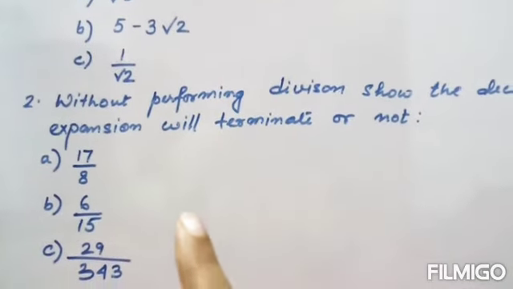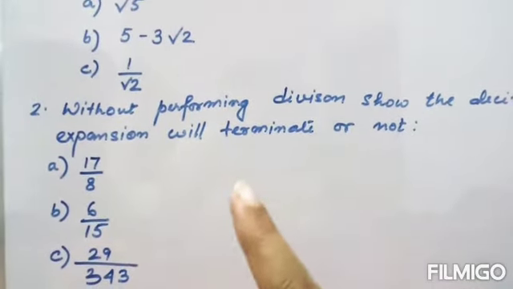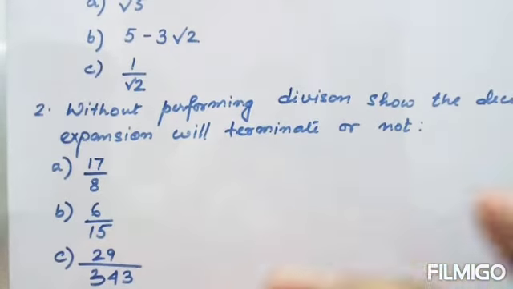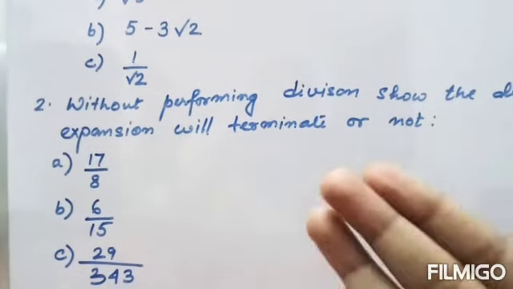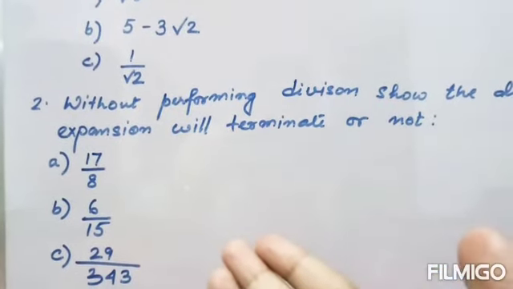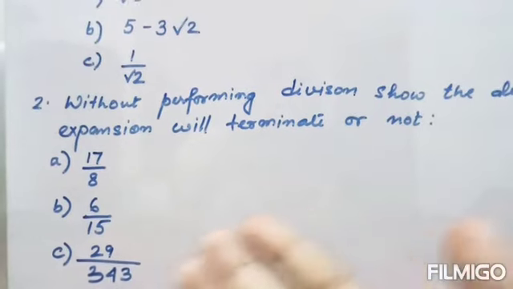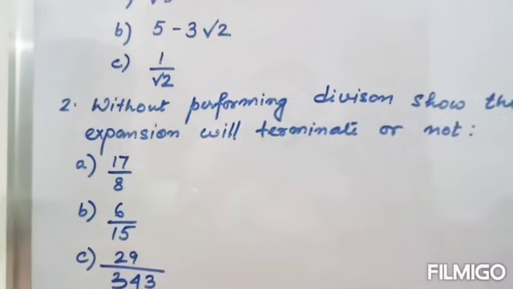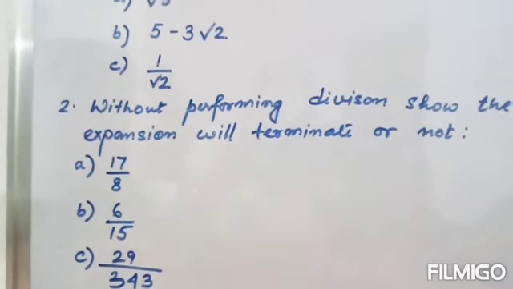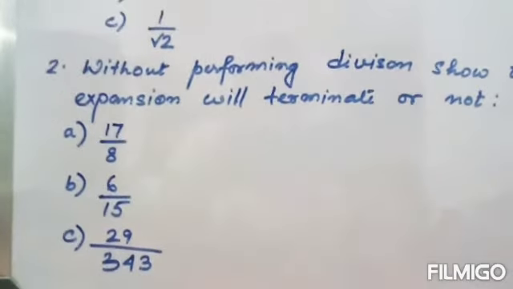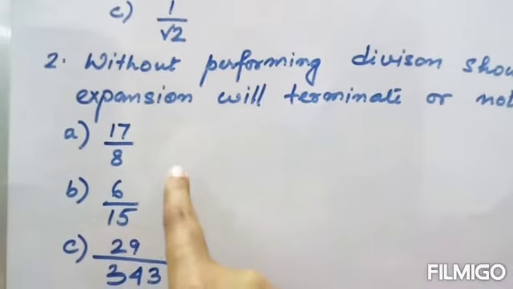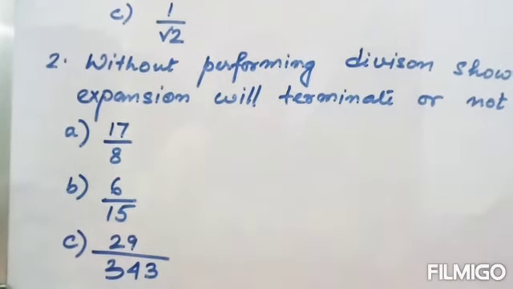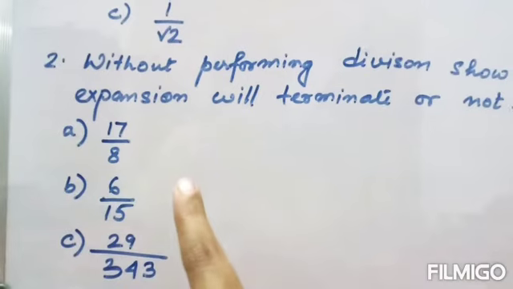If it is not, you can multiply both the numerator and denominator by the same number. Like here, one I am helping you out, that is 17 by 8. 8 means 2 to the power 3. Now see, 5 is not given. The 2 to the power n form is present, but the 5 to the power m form is not there.